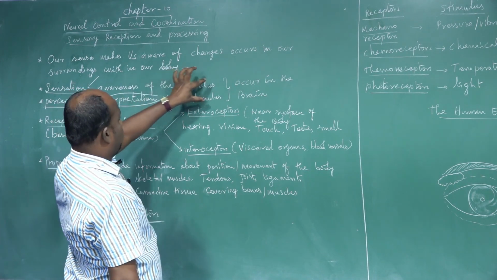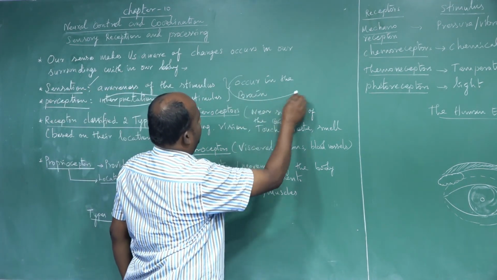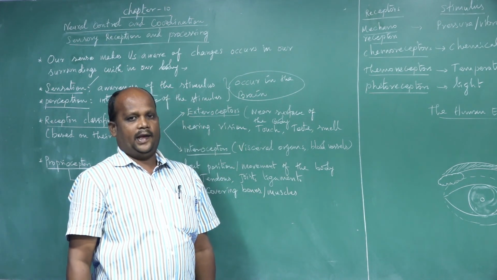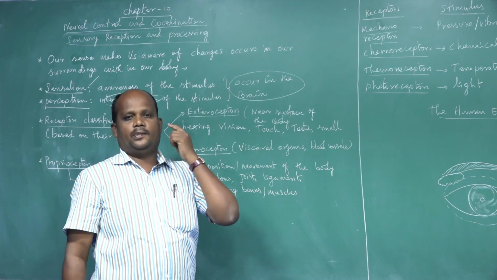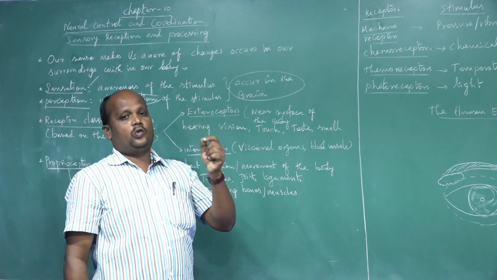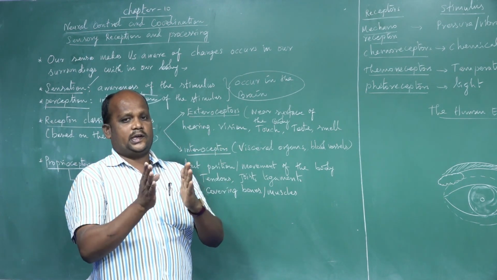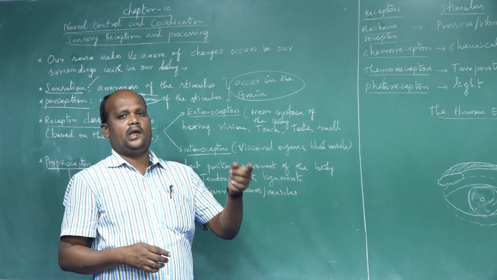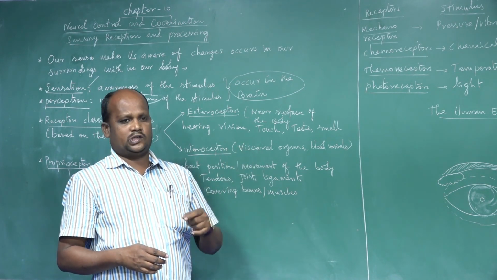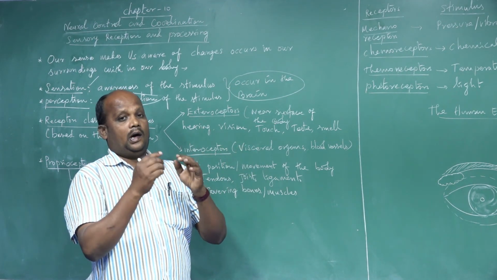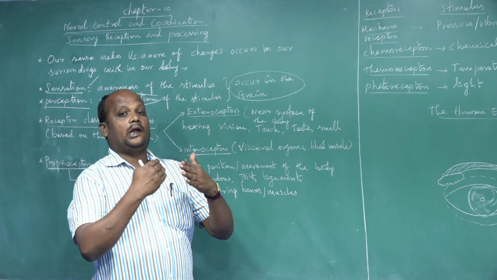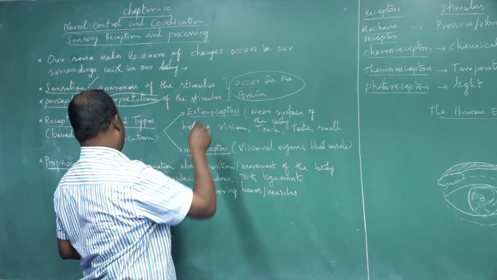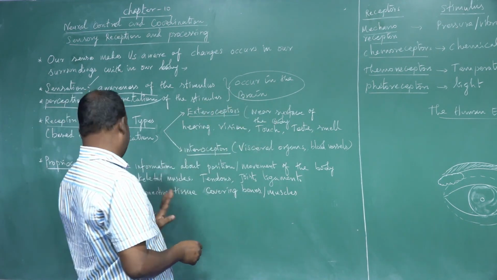The two events are coordinated by our brain. The brain is the master organ of our body, especially of the nervous system. In our body, neural coordination has three branches: the central nervous system, the peripheral nervous system, and the autonomic nervous system. Among the three systems, all functions are regulated by the brain. So the brain is the master organ of the nervous system and the whole body.